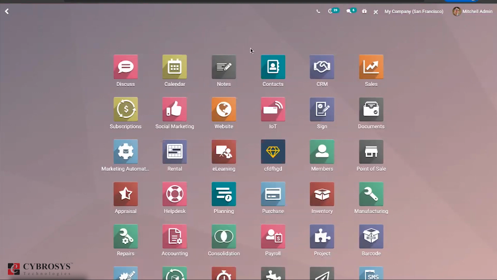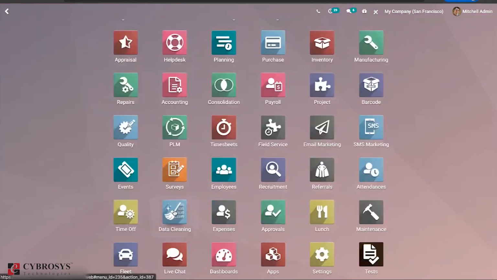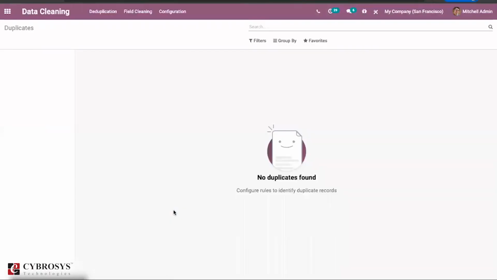So in Odoo 14, Odoo has brought one more new app called data cleaning. If you go to data cleaning, you can just find an app called data cleaning where you can just find some fields. This normally is useful if you have multiple sales teams and they are creating contacts frequently. There is a chance, for example, team A and team B are normally dealing with the same customer, or the same lead or the same contacts have approached the two teams and they have created contacts in Odoo. So normally there is a duplication.